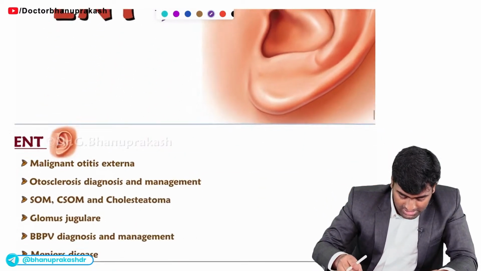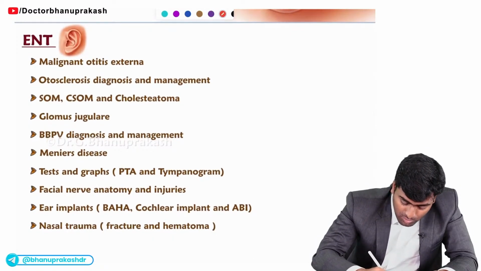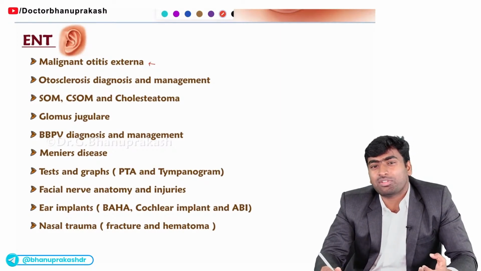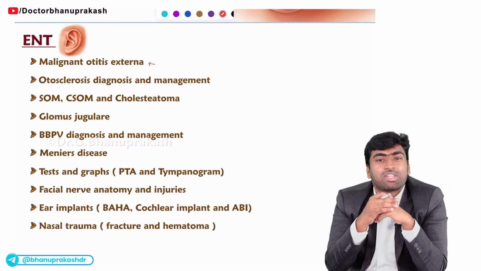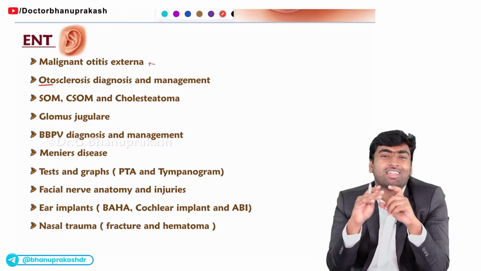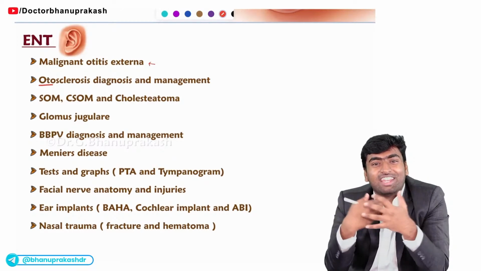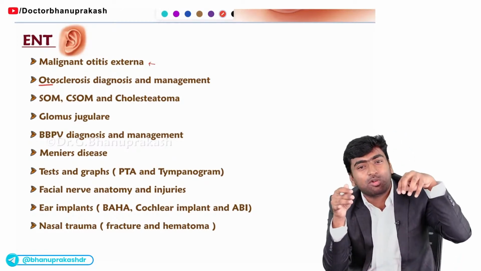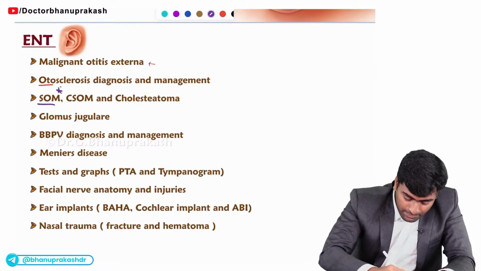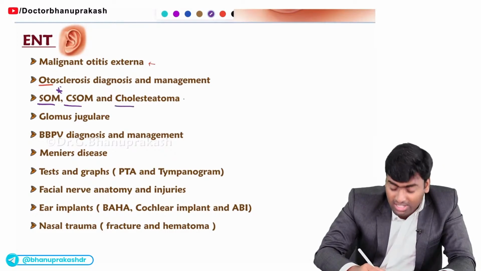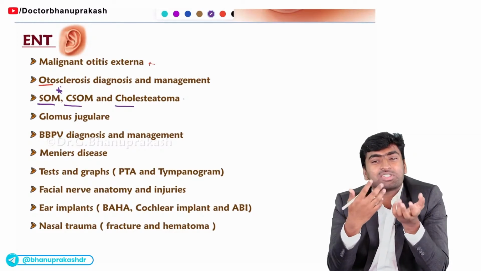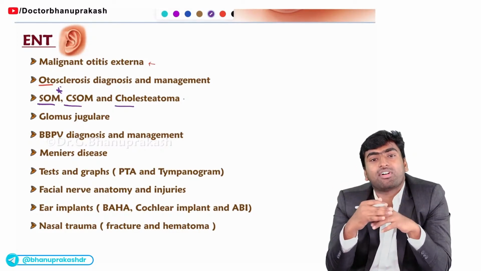Fine. If you see the first topic, it is malignant otitis externa. They will give this classical description of a diabetic person, and they will ask you which of the following is the diagnosis. They will sometimes give the gross image even. Fine. And next one, it is otosclerosis. They will describe it perfectly in the history, and they will ask you the diagnosis and which management you will do for this condition. Okay. And next few ear conditions: serous otitis media, CSOM, and its complication, the cholesteatoma. Mostly they will ask from the diagnostic part, like they will give this clinical feature, and ask which of the following condition is responsible for these clinical features.